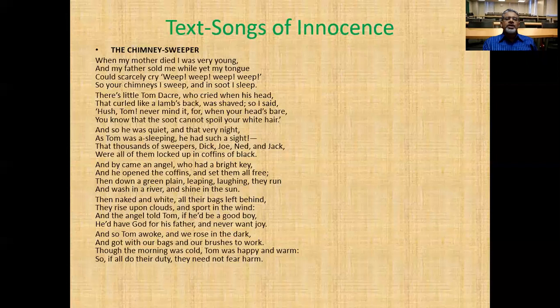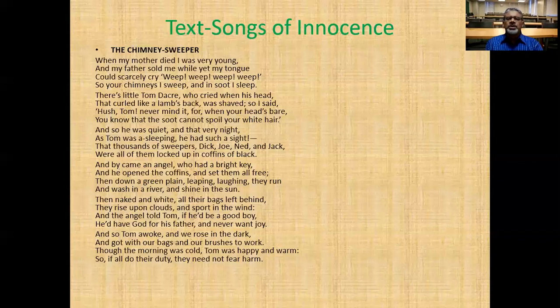Then naked and white, all their bags left behind, they rise upon clouds and sport in the wind. And the angel told Tom that if he would be a good boy, he would have God for his father and never want joy. The angel inspires their work, since they cannot help doing this odd job: if they do their job well, God will be satisfied and merciful to them. And Tom awoke, and we rose in the dark and got with our bags and our brushes to work.